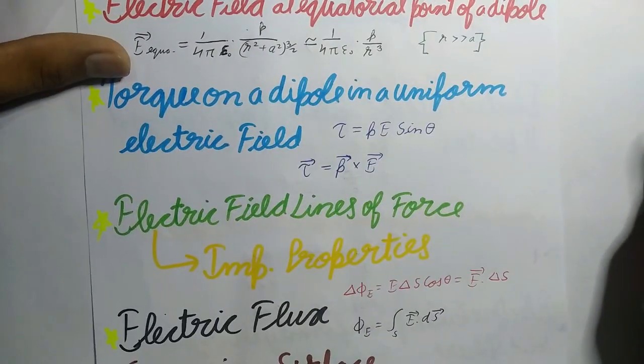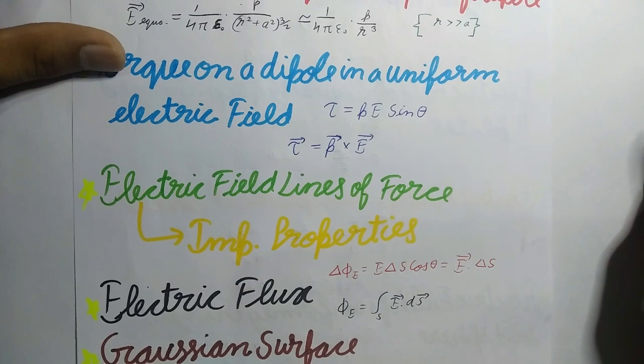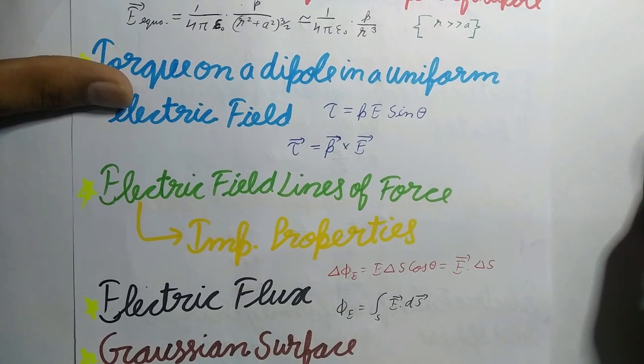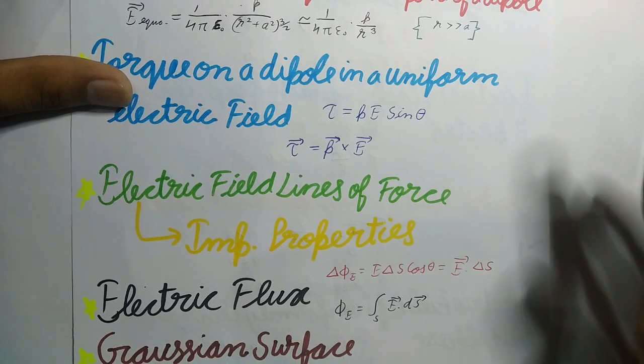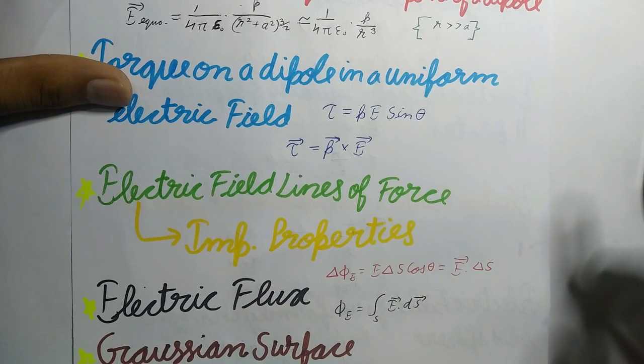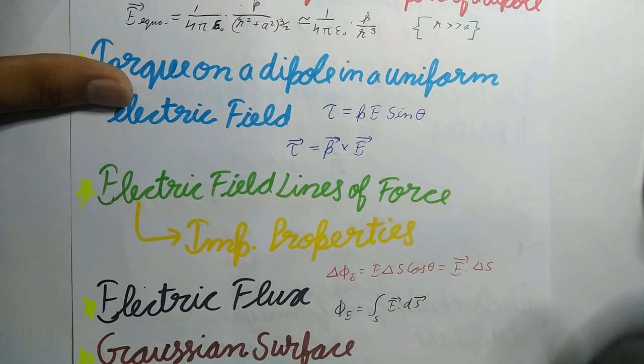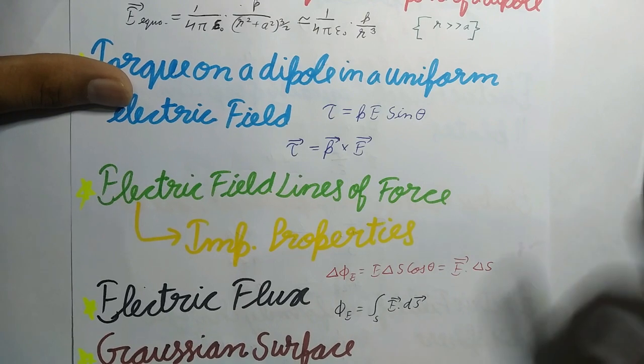And now next is electric field lines of force. An electric line of force may be defined as the curve along which a small positive charge would tend to move when free to do so in an electric field, and the tangent to which at any point gives the direction of electric field at that point.